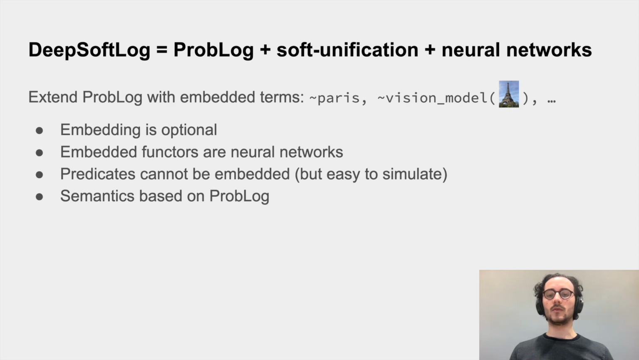Furthermore, we can not only embed constants, but also structured terms. These functors and structured terms can then be interpreted as functions which map embeddings into new embeddings, which can be implemented using neural networks. Thirdly, predicates cannot be embedded, but this is not an actual restriction and is easy to simulate. Lastly, our semantics is based on regular ProbLog, as discussed before.